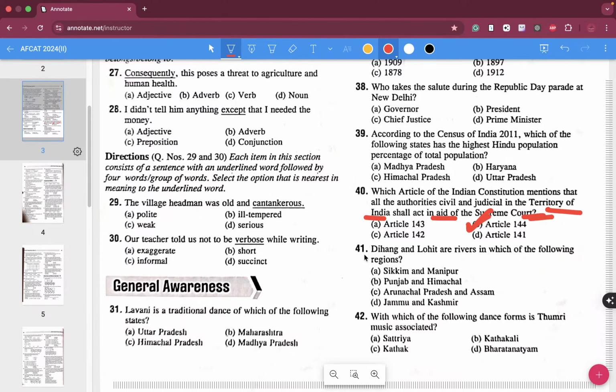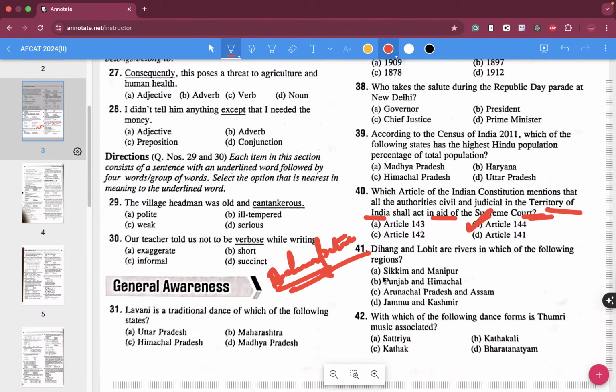Now, Dihang and Lohit are rivers in which of the following regions? Dihang and Lohit over here are parts of the Brahmaputra river. You know the significance of the Brahmaputra river in the northeast region of India. It comes from the Chinese occupied Tibetan region.